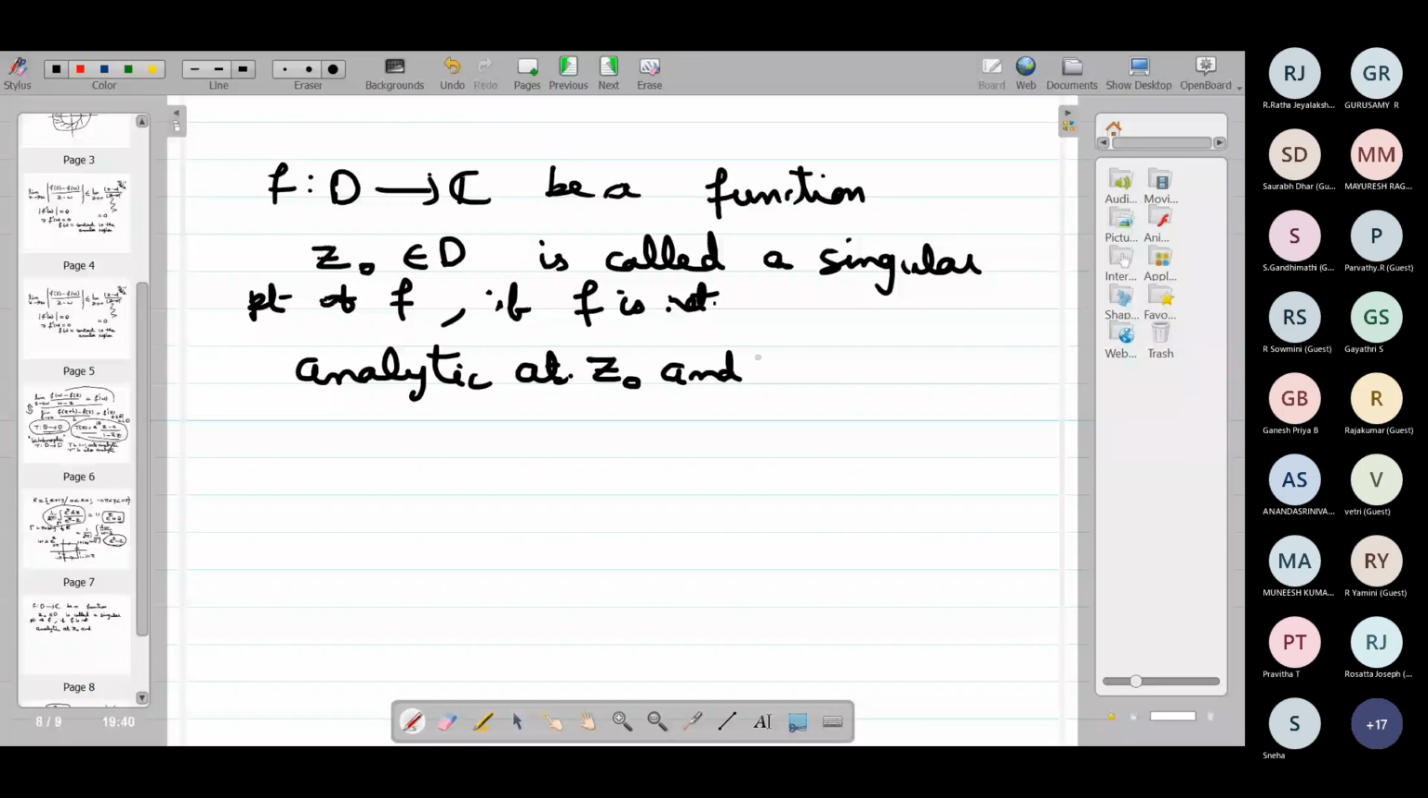That's correct. Can you say it in other words? That is also correct, but we can say it in other words. Whatever you told is equivalent to this: every neighborhood of z naught has a point at which f is analytic. Very good.